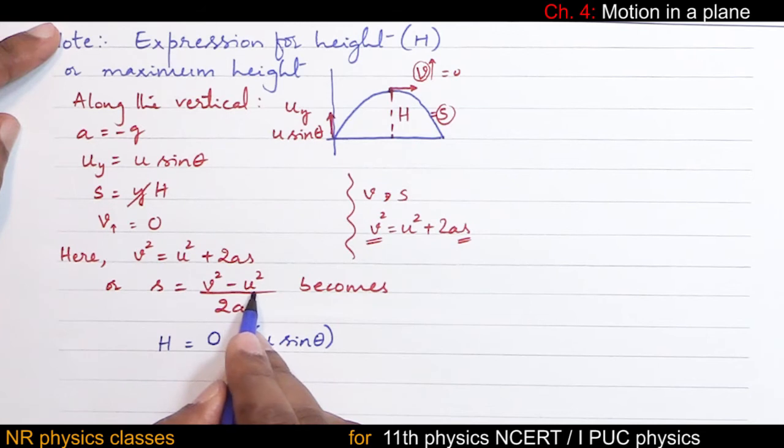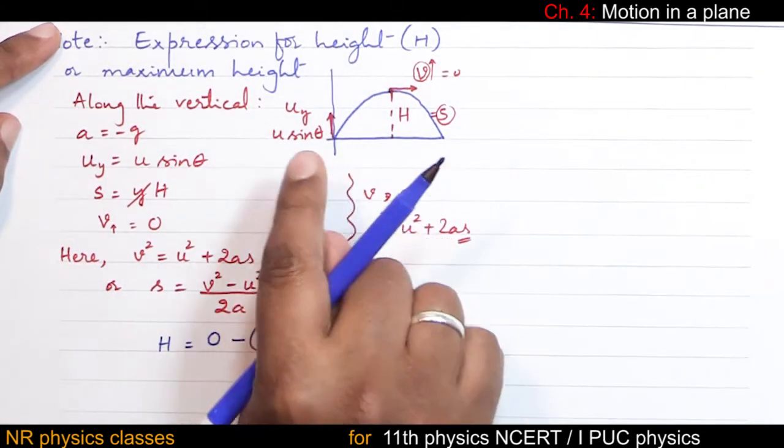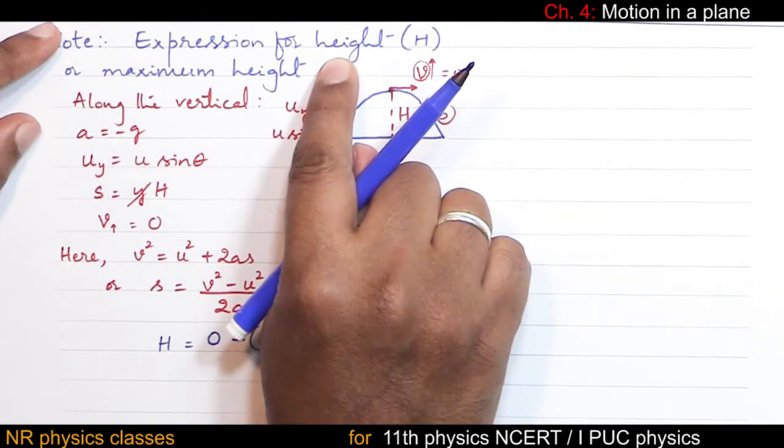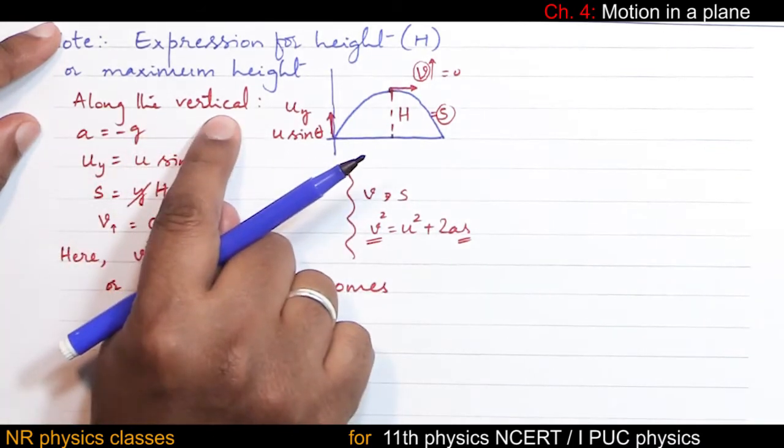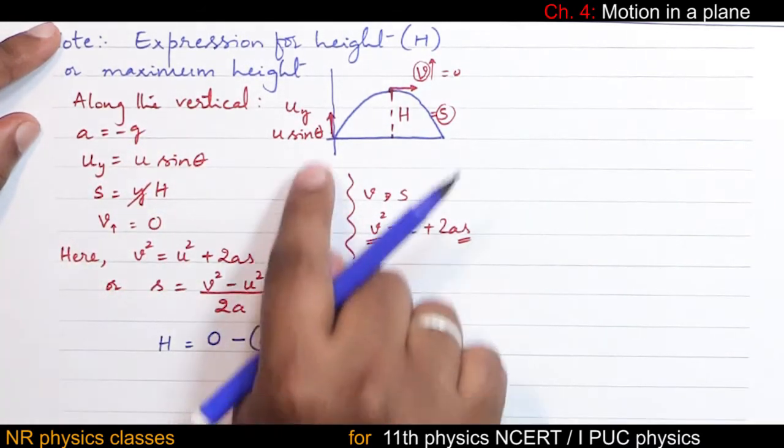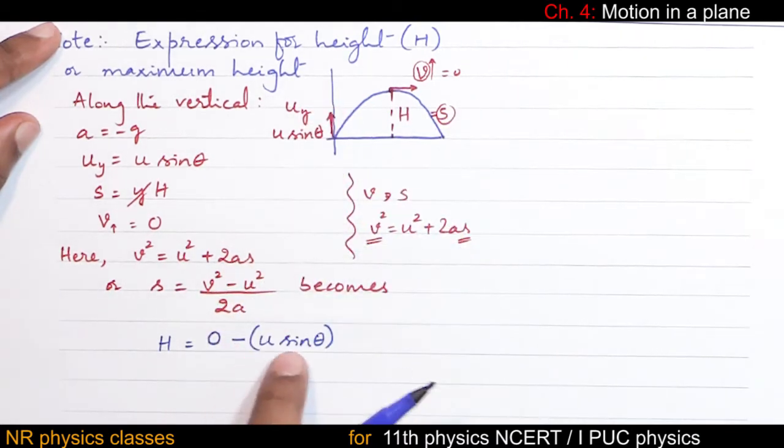U stands for initial velocity, in this case, initial velocity in the upward direction. Students, concentrate only along the vertical. So, initial vertical velocity is u sine theta.